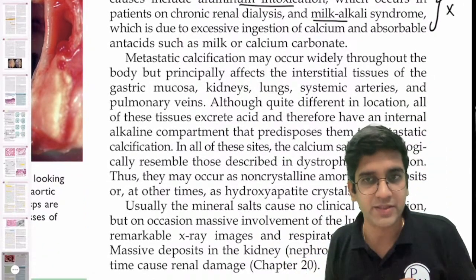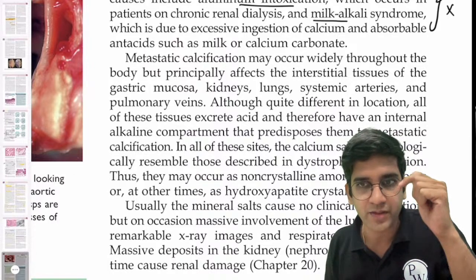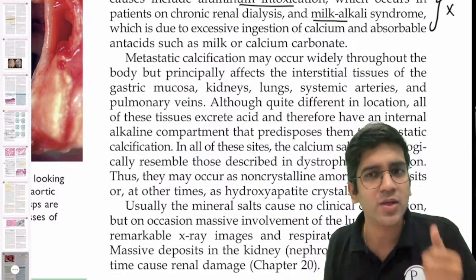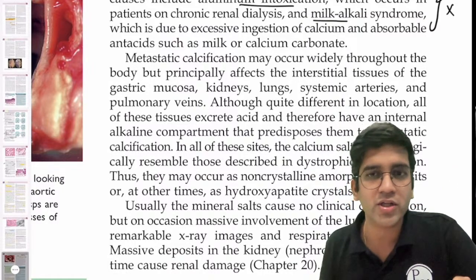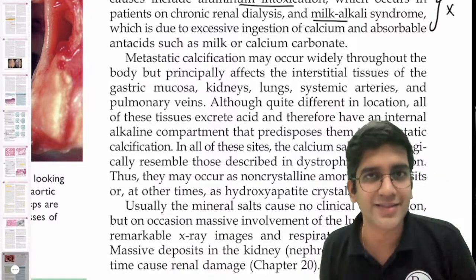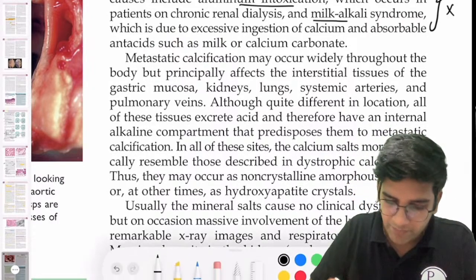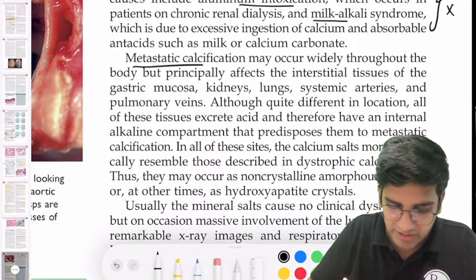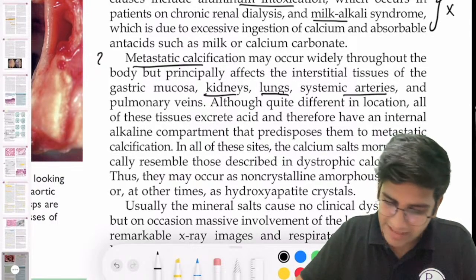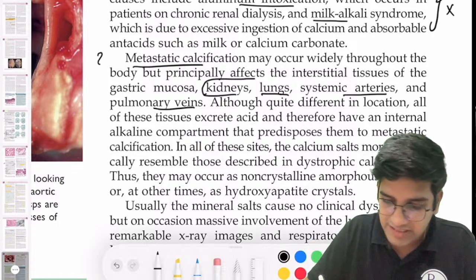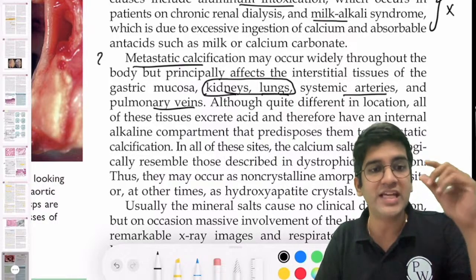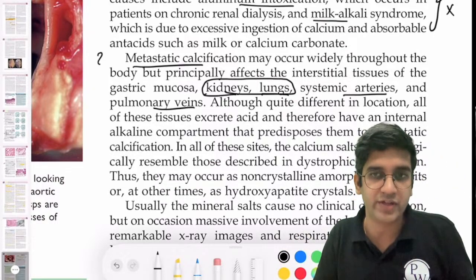Sluggish flow means capillaries. If you remember capillaries, right? There are multiple organs in my body which can have capillaries. One of the important organs is your kidney; creatinine is a test for renal disorders, fine. Your lungs, your kidneys, right? So this is where I am going to see the metastatic calcification: kidneys, lungs, systemic arteries a little bit, veins a little bit. But these are more important for me because these are the organs where the amount of capillaries is very high, so deposits can cause calcification, right?